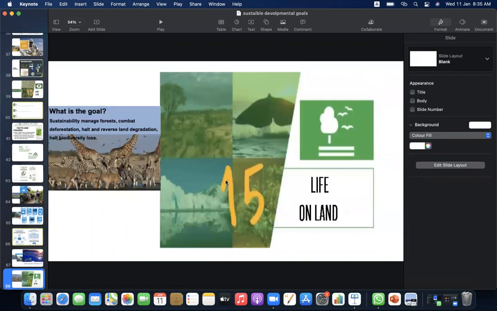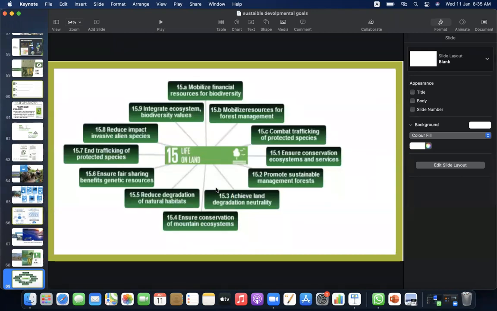What is goal 15? That is life on land. What is the goal? Sustainably manage forests, combat deforestation, halt and reverse land degradation, halt biodiversity loss. Goal 15 states 15.A, mobilize financial resources for biodiversity, mobilize resources for forest management. 15.C, combat trafficking of protected species. 15.1, ensure conservation of ecosystems and services. 15.2, promote sustainable management of forests. 15.3, achieve land degradation neutrality.